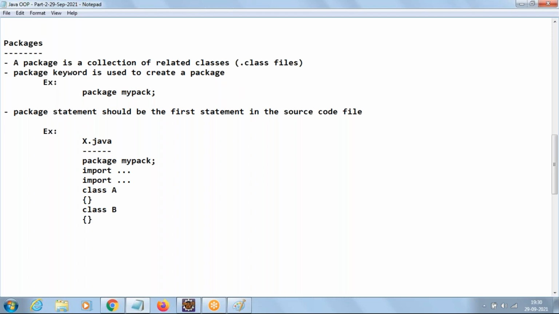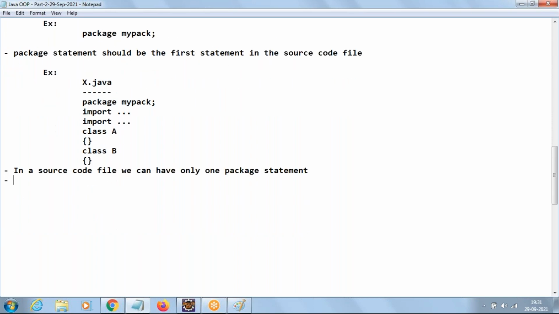We can have only one package statement. We can have multiple imports, multiple classes. So the package statement should be only one. That means in a source code file, we can have only one package statement. The next important point, the classes under the package. In our example, what are the classes under the package?